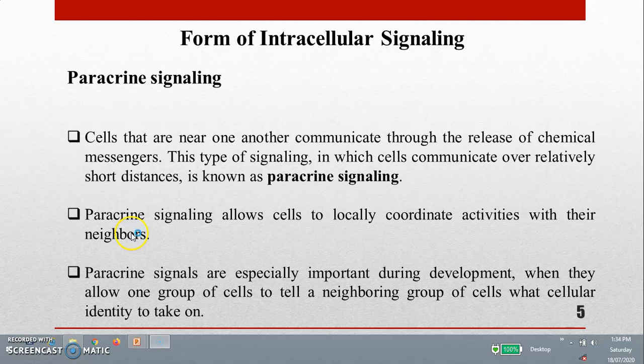Now we have seen the forms of intercellular signaling. The first form is paracrine signaling. This is the type of signaling in which cells communicate over a relatively short distance by using chemical messengers. Paracrine signaling allows the cell to locally coordinate activity with neighboring cells. Paracrine signals are especially important during development, when they allow one group of cells to tell neighboring cells what cellular identity to take on.